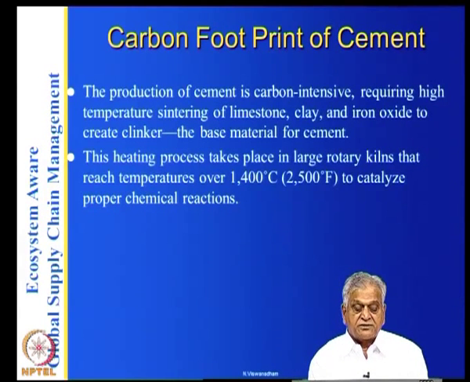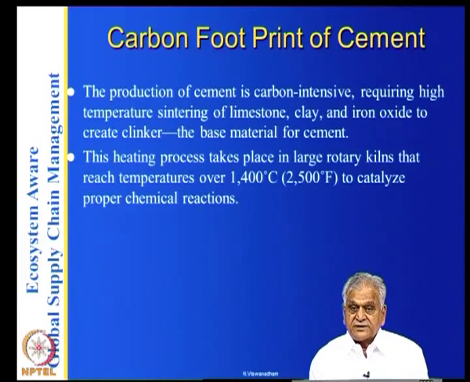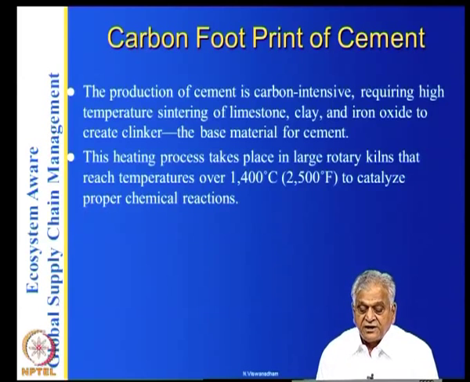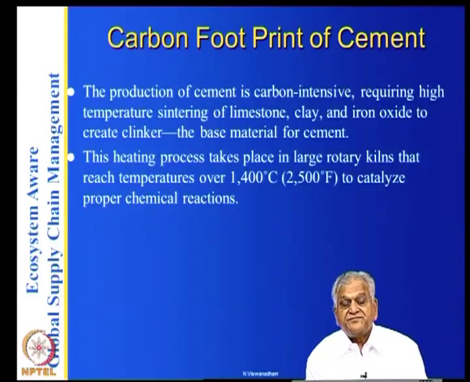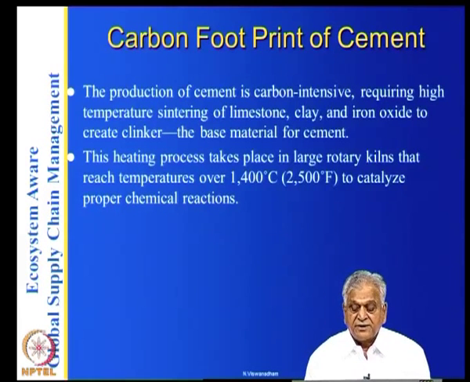You have to generate these temperatures, so you need fuel to get up to these temperatures. Whatever fuel you are using, to get it to 1400 you generate a lot of gases. And also during the chemical reactions of making this product from limestone, clay to clinker to cement, you are going to produce a lot of poisonous gases, and of course there are remnants which pollute.